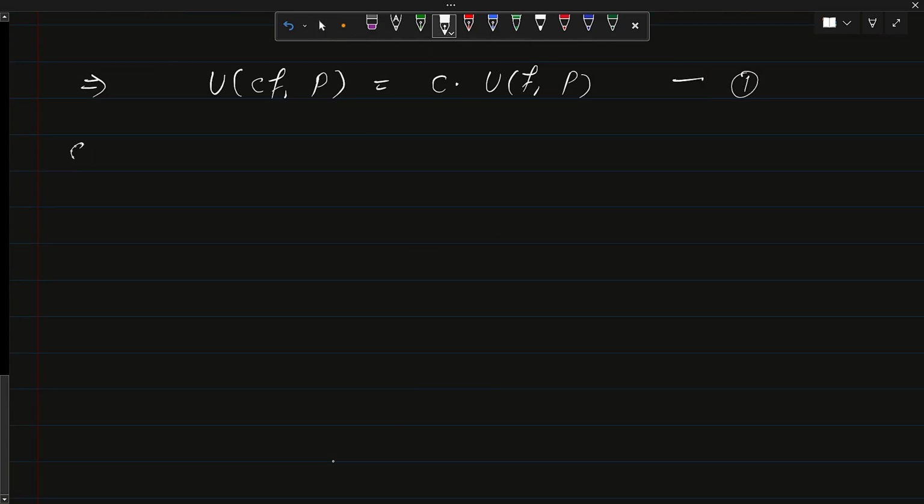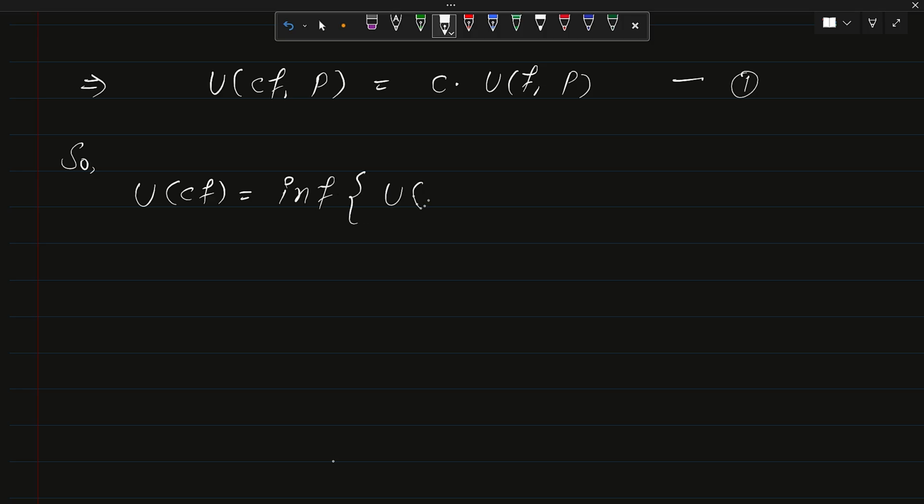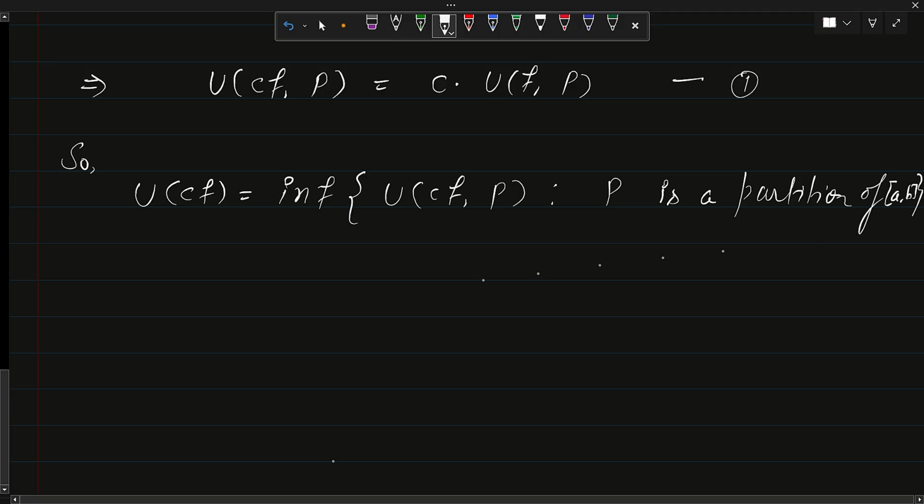Okay, so what about U of cf? This is nothing but the infimum of this set U(cf, P), where P is a partition of [a, b], right?